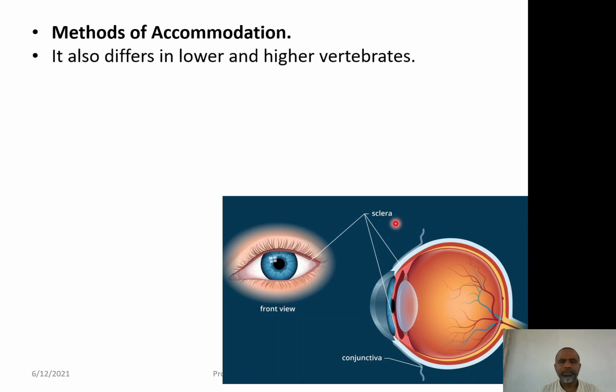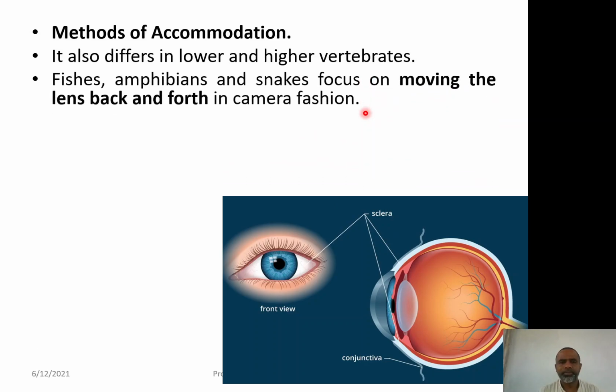As far as the method of accommodation is concerned, it also differs in lower and higher vertebrates. Fishes, amphibians and snakes focus on the object by moving the lens back and forth in camera fashion. As you focus the camera, the lens moves either forward or backward.